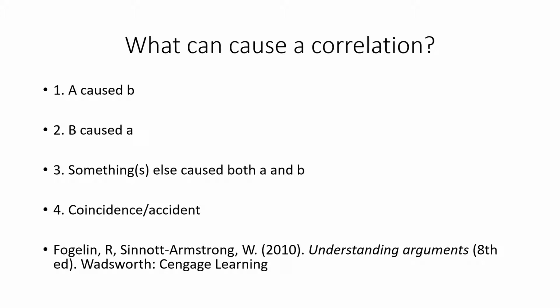Could there be something else causing them both? There could be something possible. For instance, maybe the chocolate they were using in the study might have been off or out of date, or something like that. That's possible, but you can make a decision on whether that's likely or not. Once again, coincidence and accident, maybe not. So there could be a good candidate here for that.